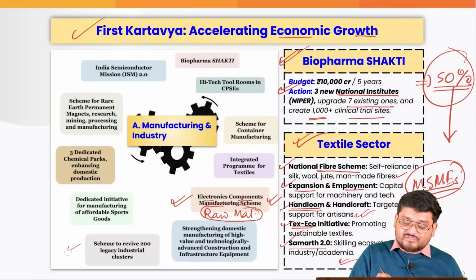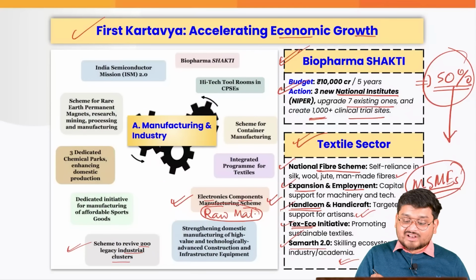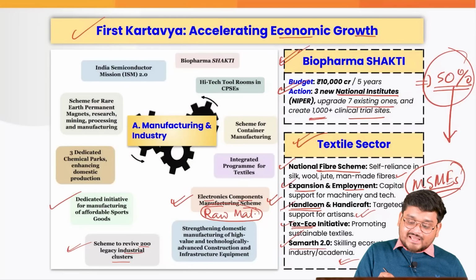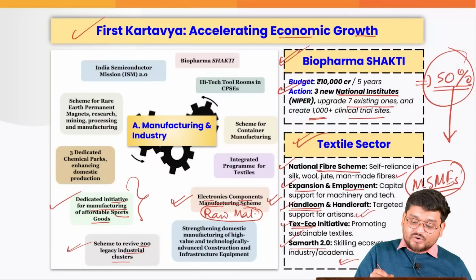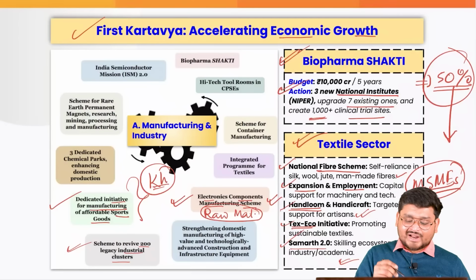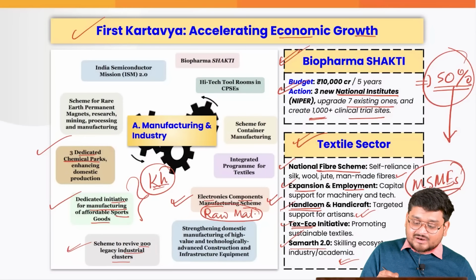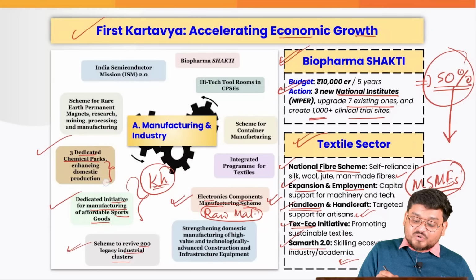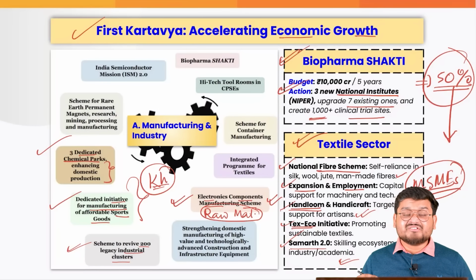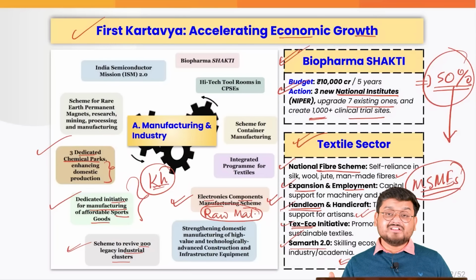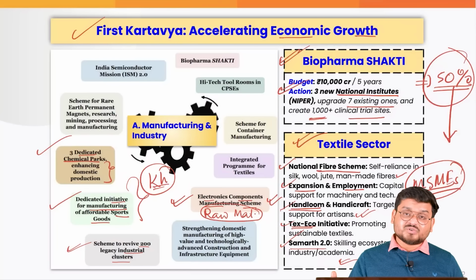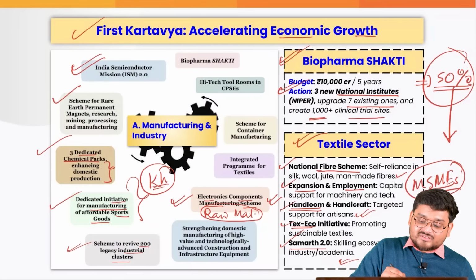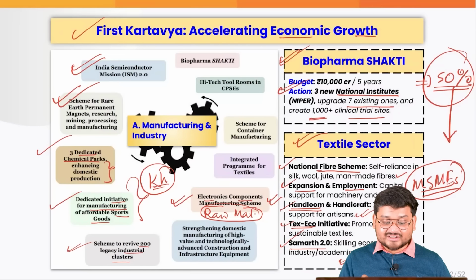We are also trying to revive 200 industrial clusters across the country. There is a dedicated initiative for manufacturing sports goods, because the Khelo India initiative also got a new boost in the budget. We have 3 dedicated chemical parks in the pipeline, so that we can diversify away from the various countries we are dependent on for chemicals, mainly the European countries. Also, these 2 initiatives will be discussed separately in the next articles.